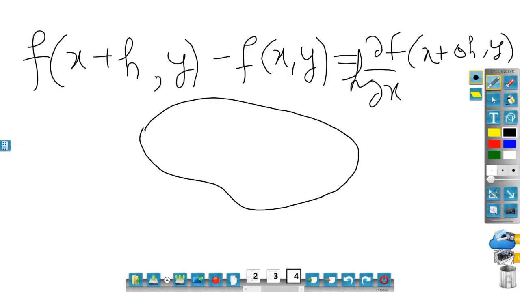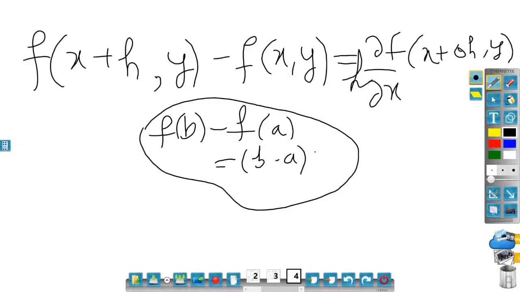I do remember that f of b minus f of a is equal to b minus a, and then we write here f dash at c. Now where does c belong? c belongs to the open interval a comma b. Now you observe this, instead of writing b, I have taken x plus h. So basically I have taken b minus a as h.